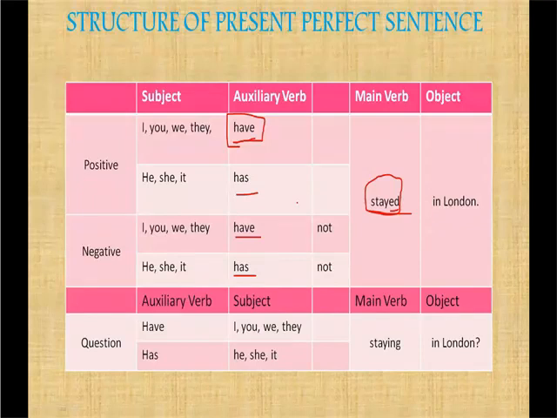Okay, I have not stayed. Then a question will be, you know now by now, right? So the auxiliary verb will come first. So have you stayed in London? Has he stayed in London? Has it stayed in London?